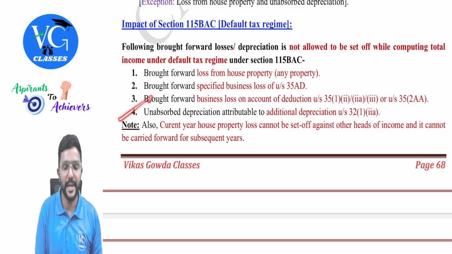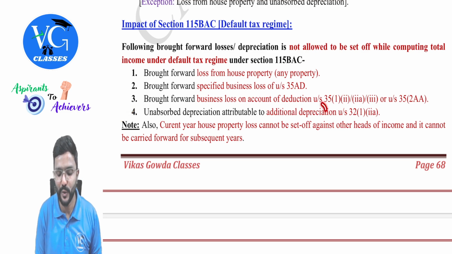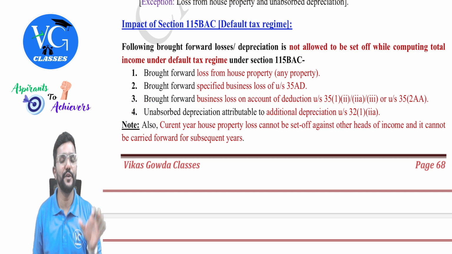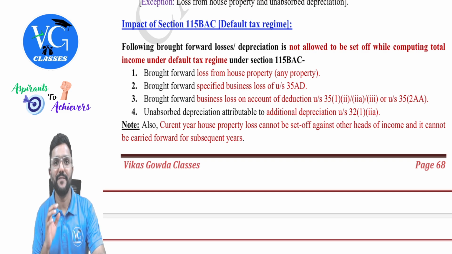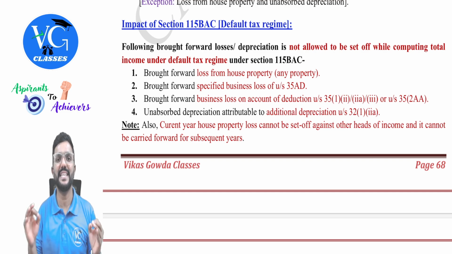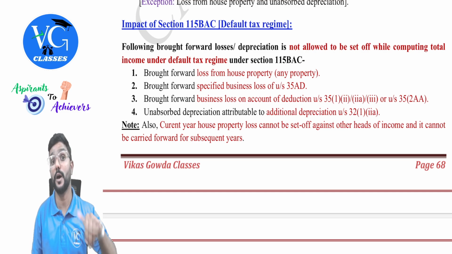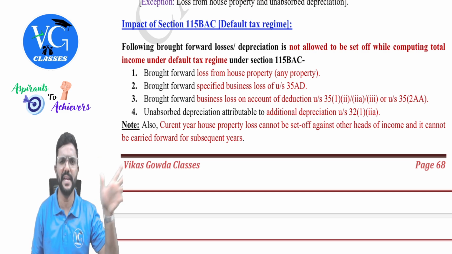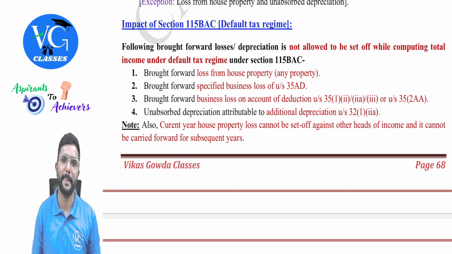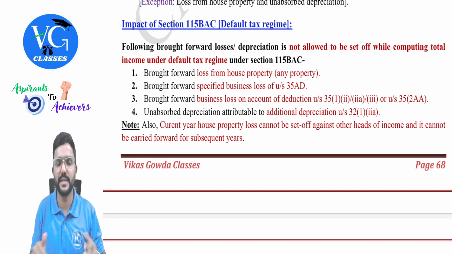The last one is unabsorbed depreciation, which is attributable to the additional depreciation. Guys, if you remember, in section 32 we discussed depreciation. If an assessee has purchased new plant and machinery and installed it in the factory during the previous year, he can claim an additional depreciation of 20% in the first year. But if an assessee is following the default scheme, then additional depreciation is not allowed, whereas normal depreciation he can claim on any assets, including plant and machinery. So once the assessee is under the default scheme, he cannot claim additional depreciation.